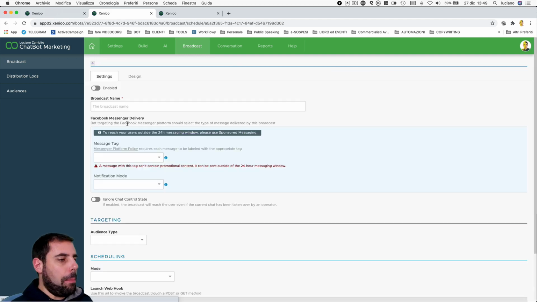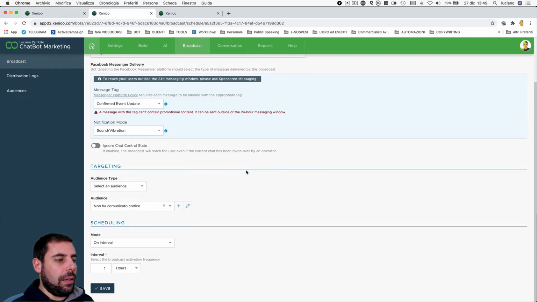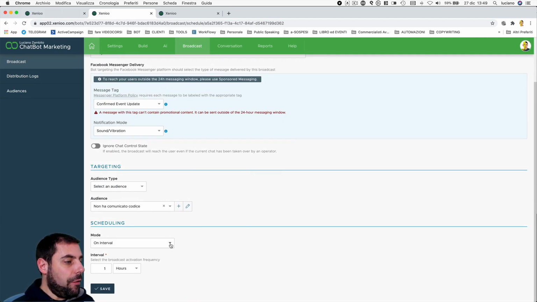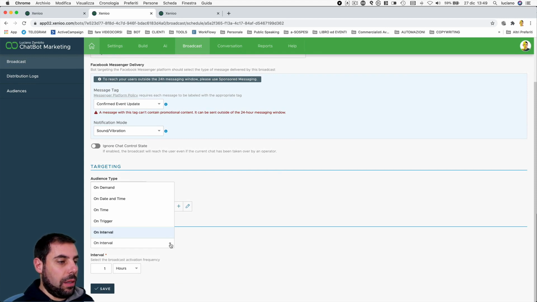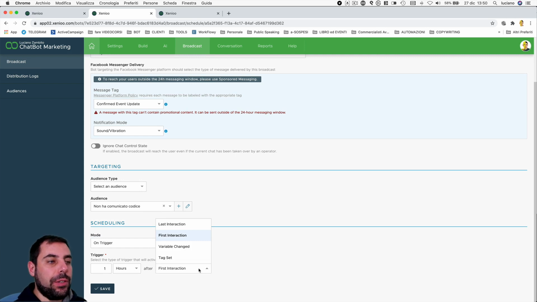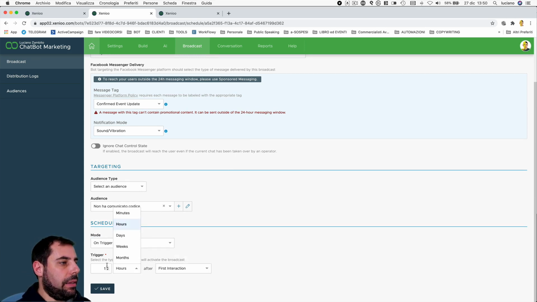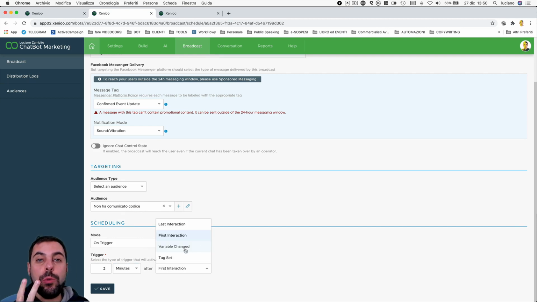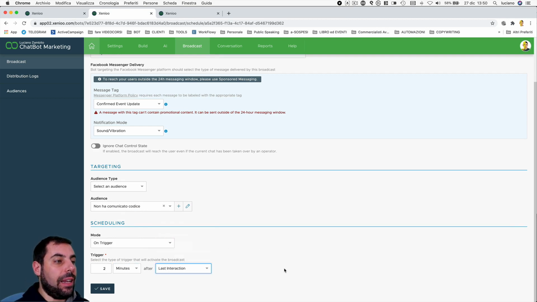Let's optimize. Besides the interval setting, as you can see here, we have different ways of scheduling broadcasts. We used on interval, but we could, for example, use on trigger. On trigger allows us to choose how long after a certain condition is met. So it could be, let's set here, 2 minutes after the user interacts. So we wait 2 minutes after his last interaction to trigger this broadcast.